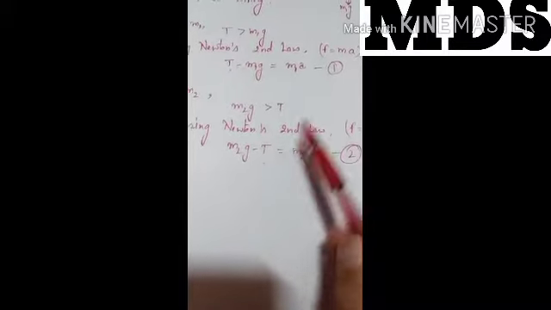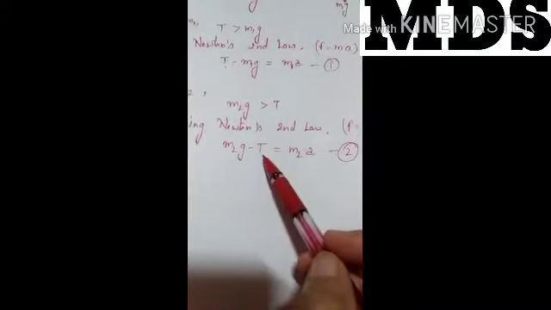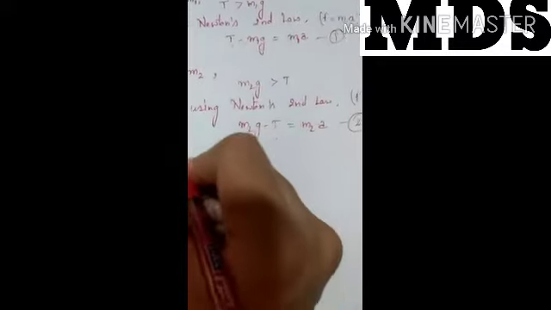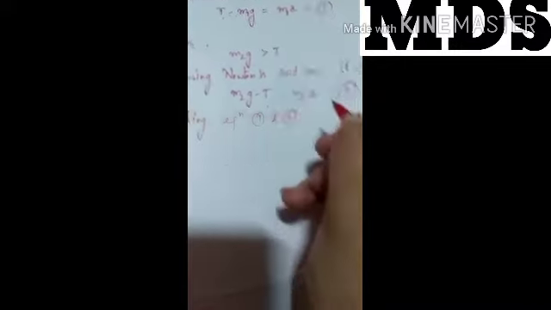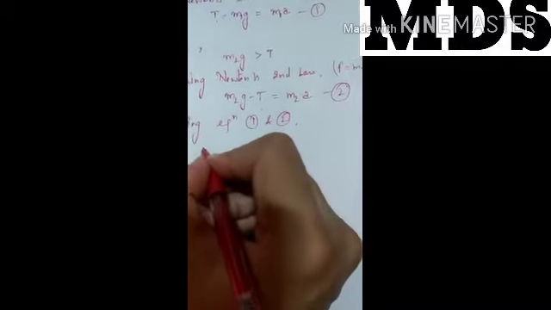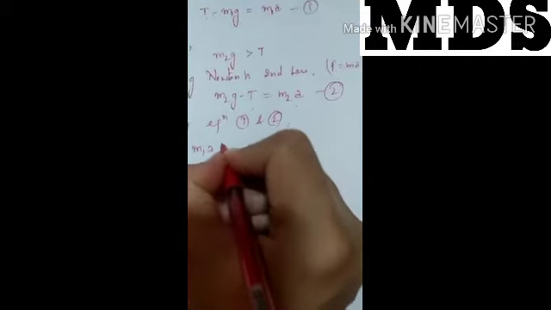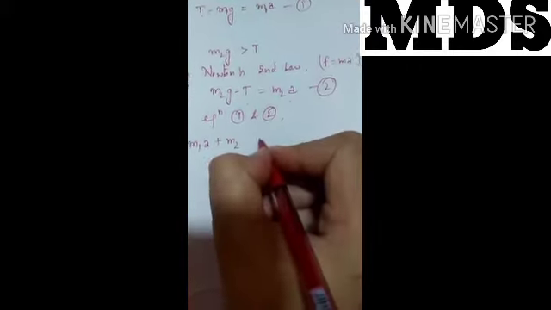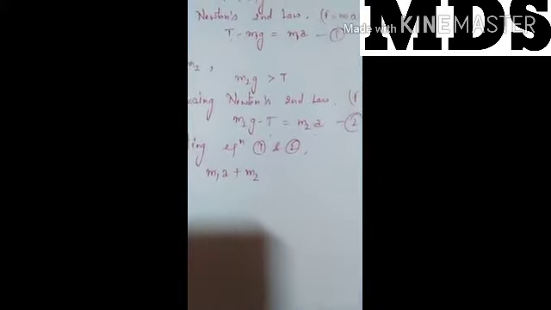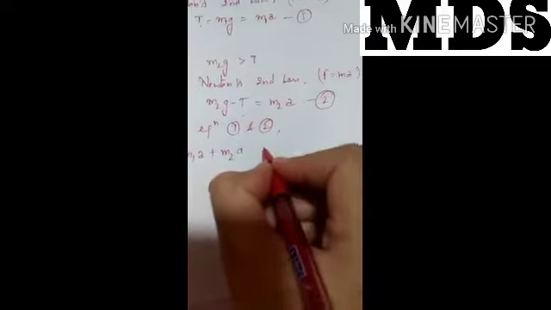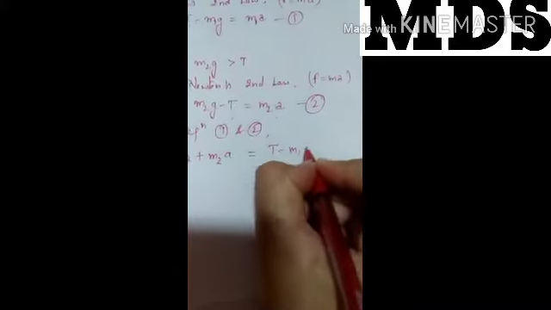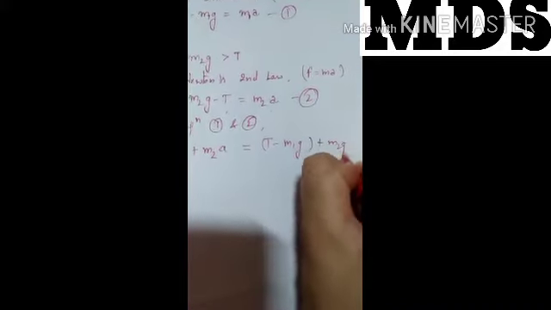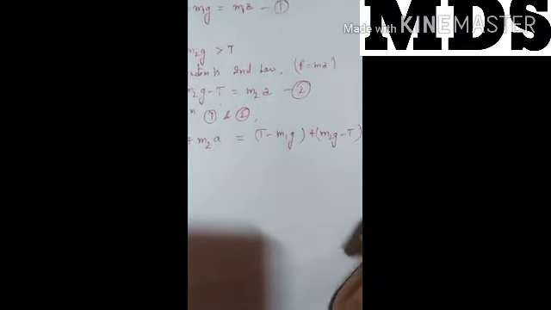If we add both the first and second equations, then T will cancel out, and we can find the acceleration. Adding equations first and second, we can write m1a plus m2a equal to T minus m1g plus m2g minus T. Clear? Now the T's cancel out.